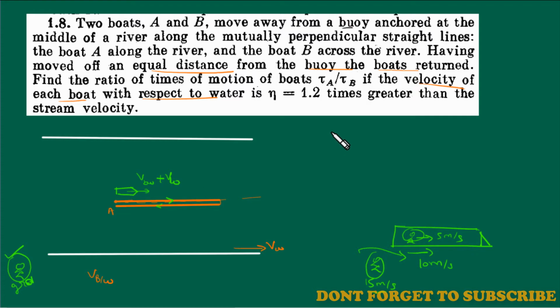One small thing you must remember, and this formula is used almost everywhere in relative motion. The net velocity of boat will be velocity of boat with respect to water plus velocity of water.